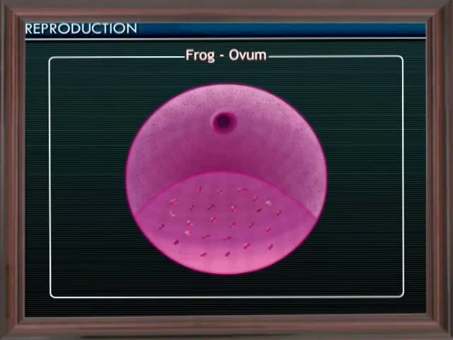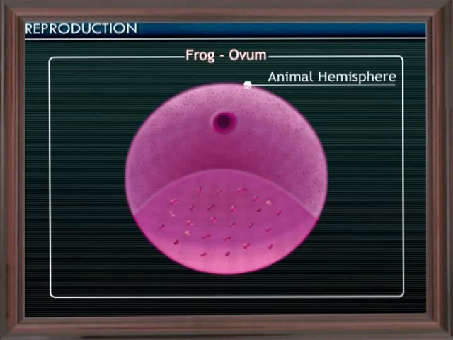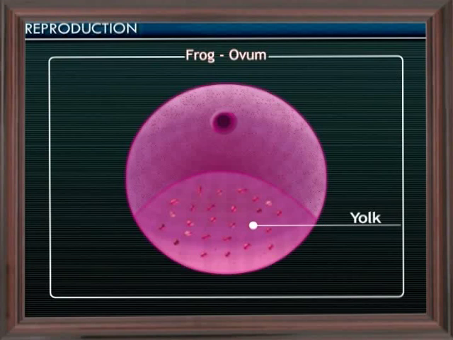As we have noticed before, egg or ovum of the frog is spherical in shape. The upper part is the nucleus. It is dark in color due to the presence of pigment in its cytoplasm. This part is known as animal hemisphere. And the remaining part of the ovum is light colored containing yolk in it. This part is called as vegetal hemisphere.